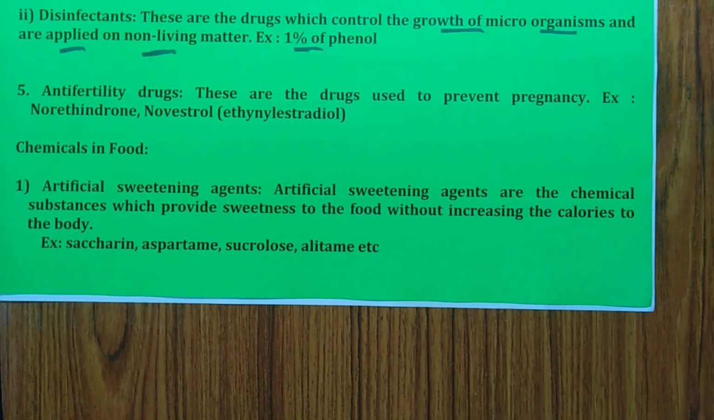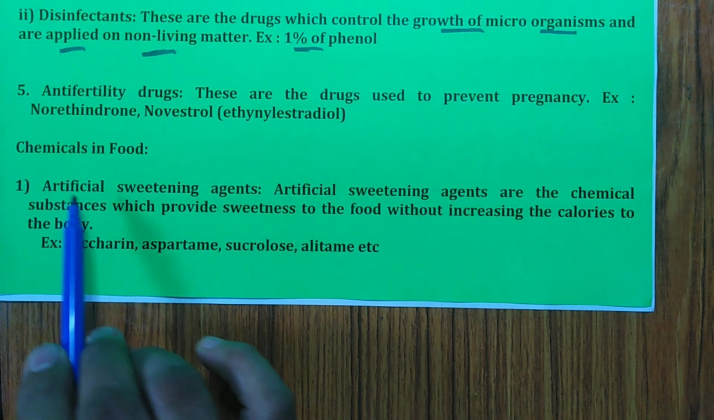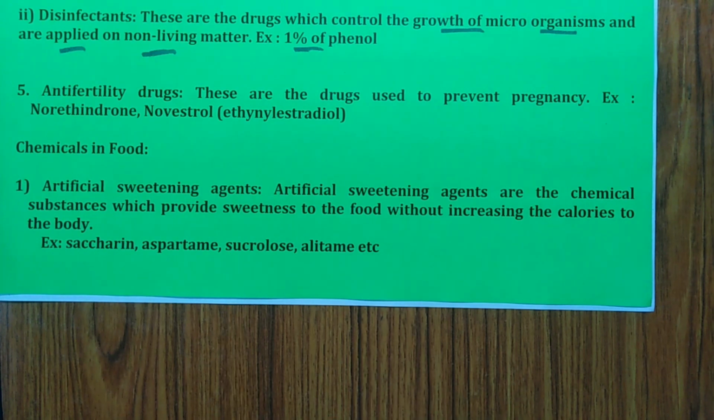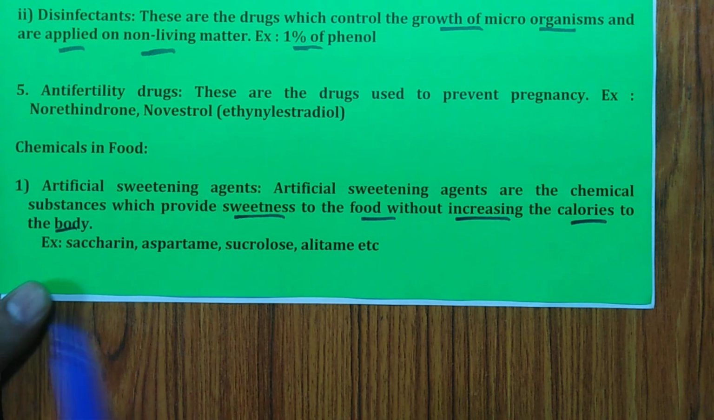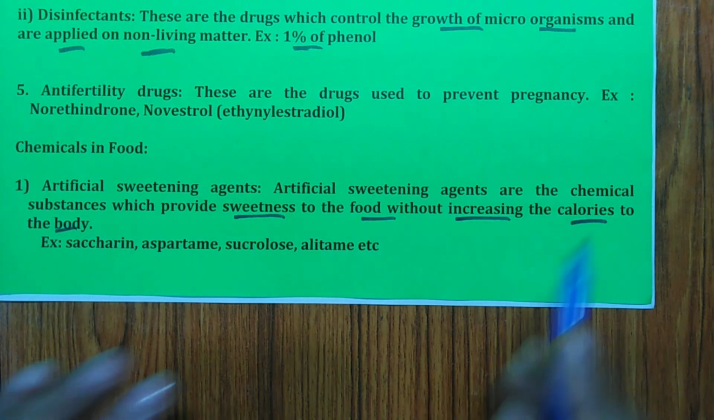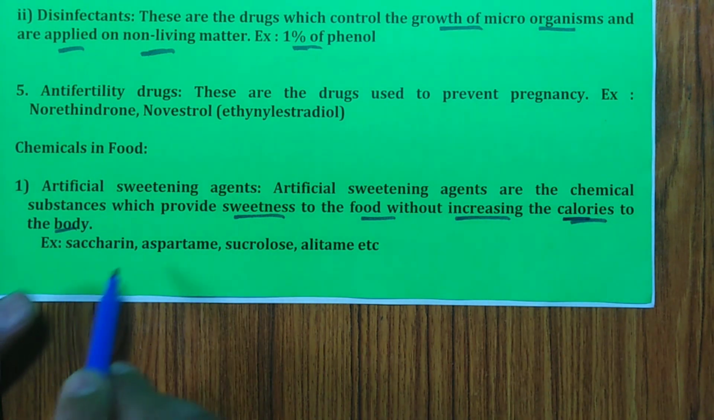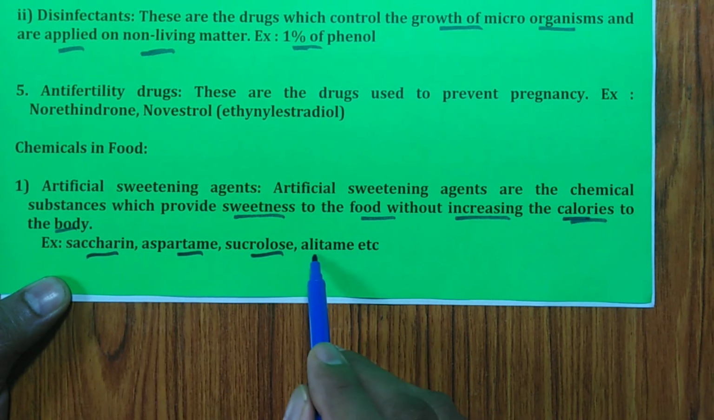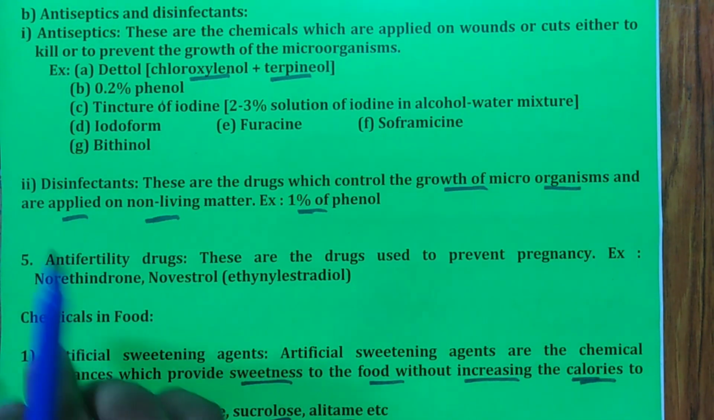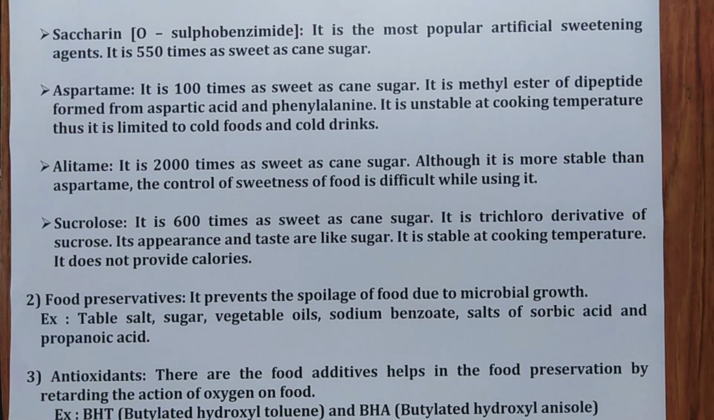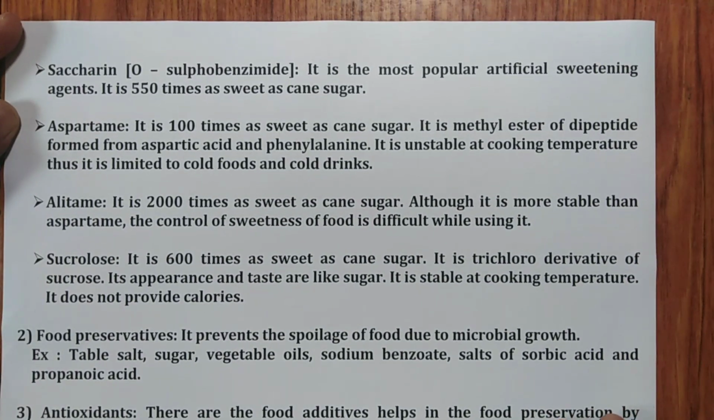Artificial sweetening agents first, then antioxidants. Artificial sweetening agents are chemical substances which provide sweetness to the food without increasing the calories of the body. Examples: saccharin, aspartame, sucralose, alitame, etc. Some important points about these different artificial sweetening agents we will see. First one, remember saccharin. These are very important points in this case.